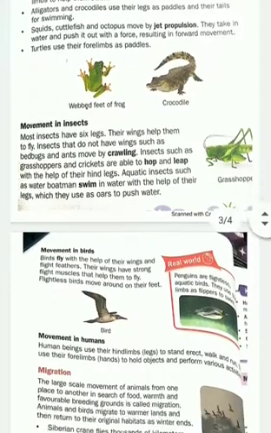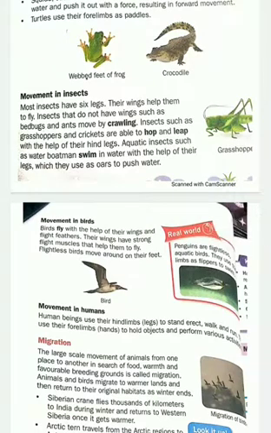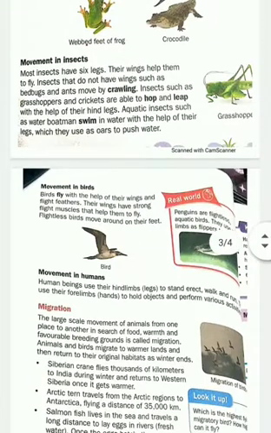Now we will discuss movement in insects. How does movement take place in insects? Normally the insects we have seen have 6 legs and wings which help them to fly.